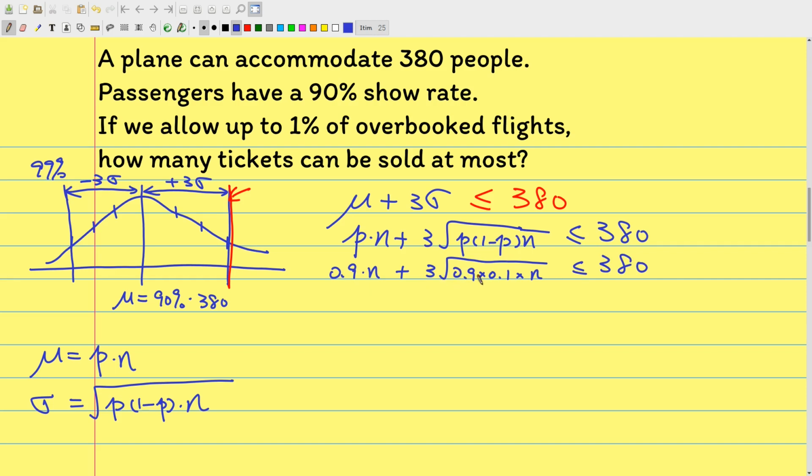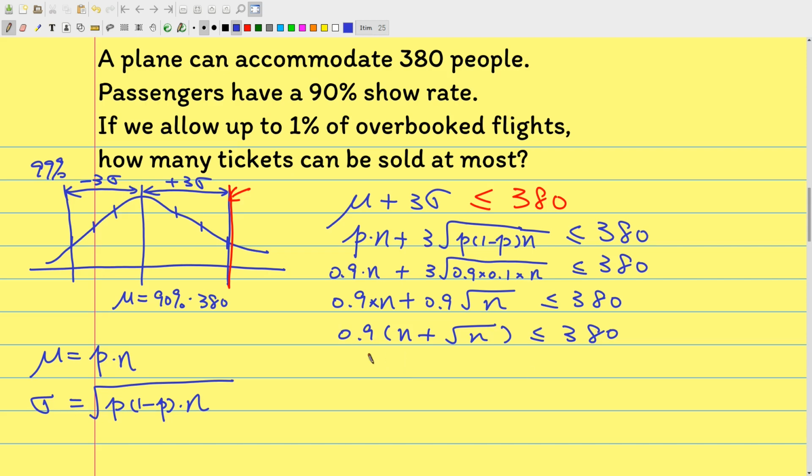So we take this out of the square root and we get 0.9 N plus 3 times the root of 0.9 times 0.1 N, less than or equal to 380. Because they all have 0.9, we take it out: 0.9 N plus 3 root N less than or equal to 380.